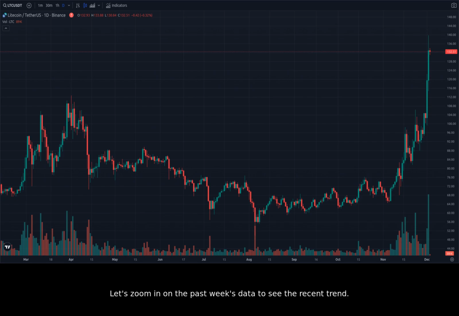Let's zoom in on the past week's data to see the recent trend. This is where we see the sharp increase in Litecoin's value.